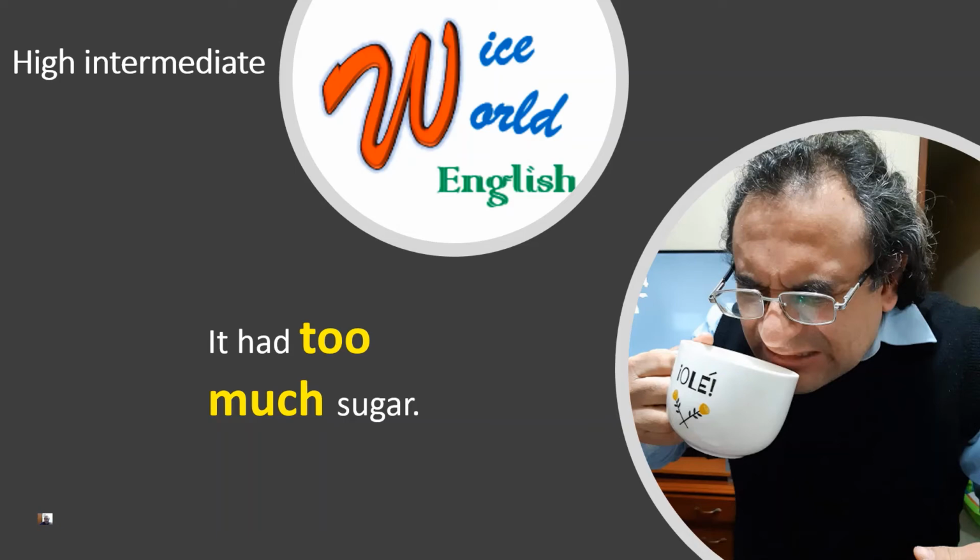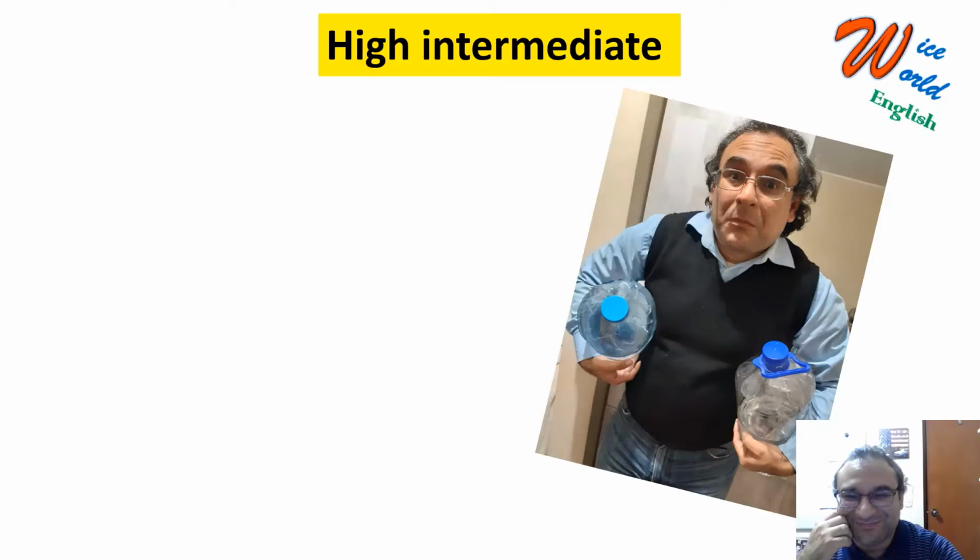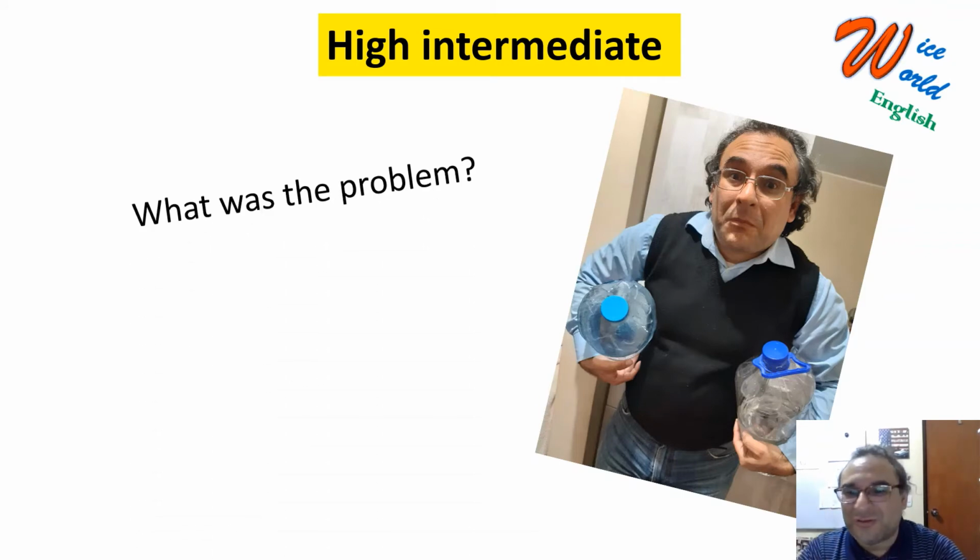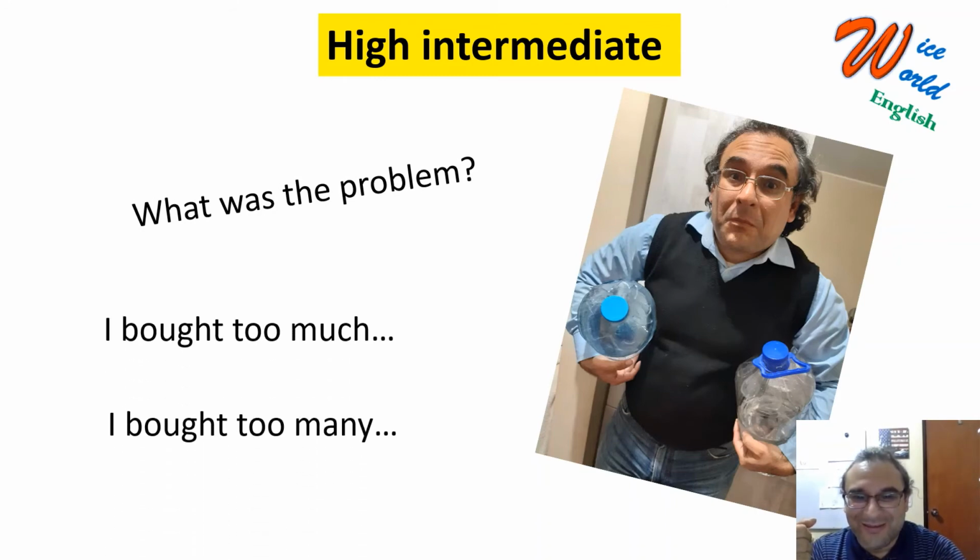Okay, let me give you one more example with too much and too many. The other day, I had to go to the store because we needed some water, right? And that's when I returned from the store. So what was the problem? Think about it.